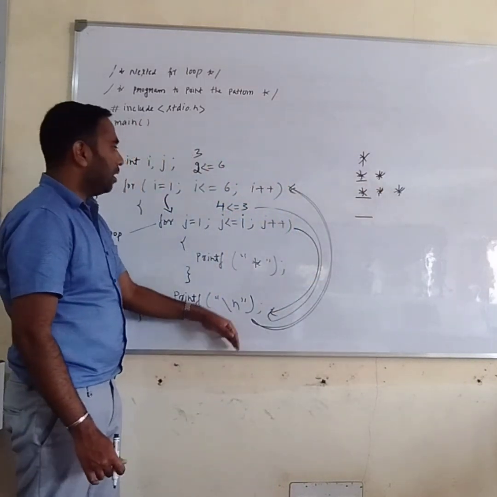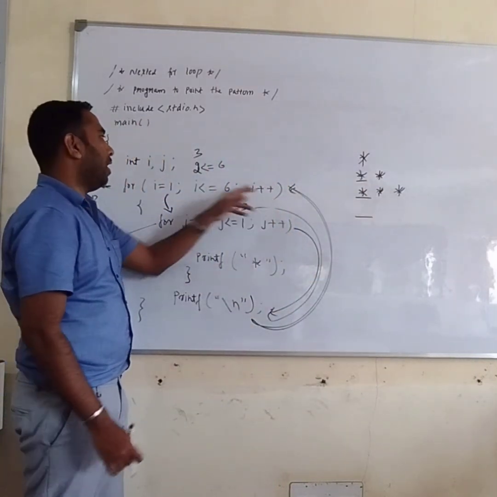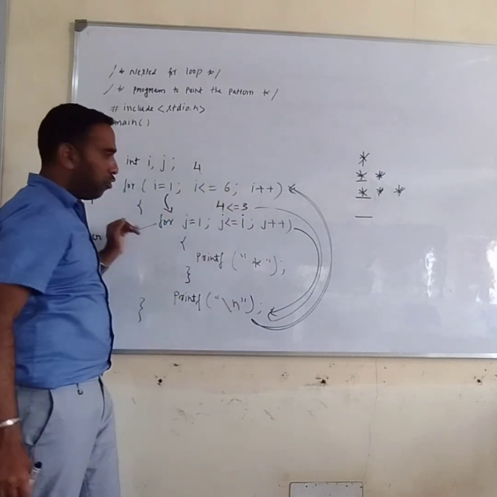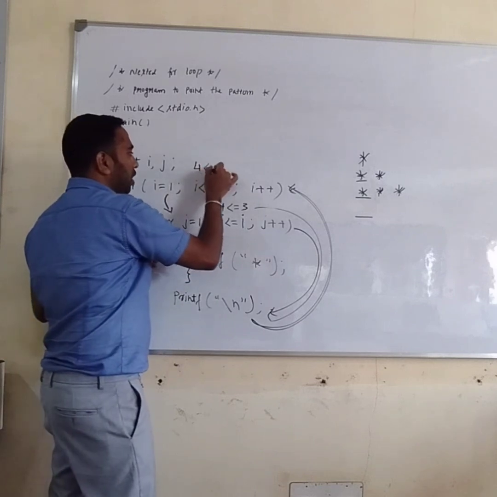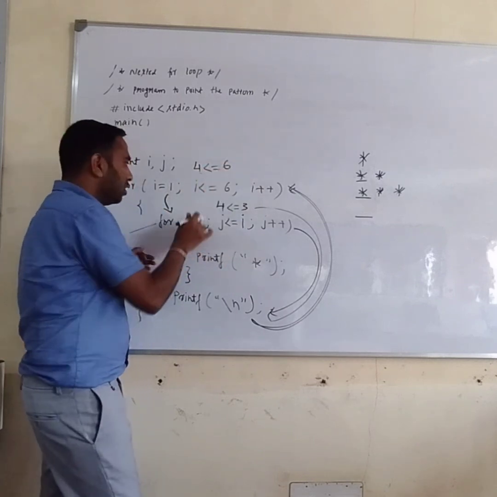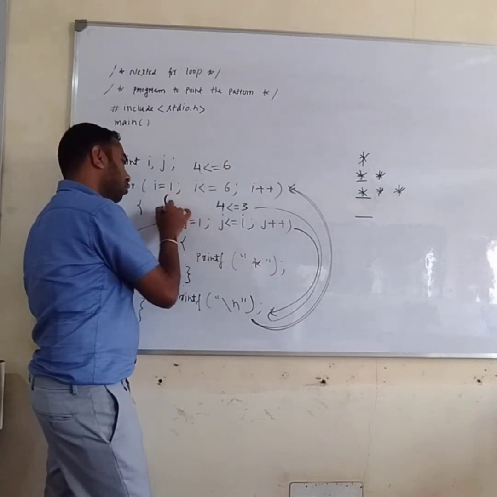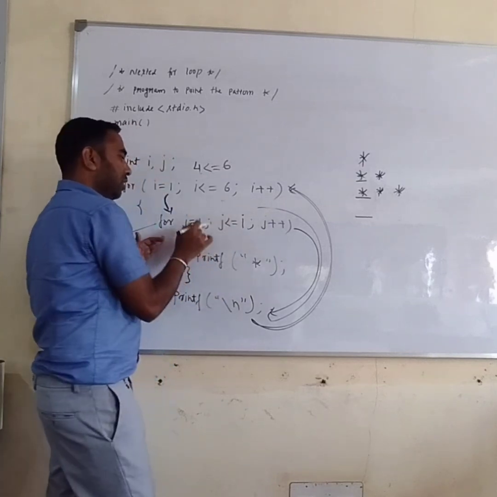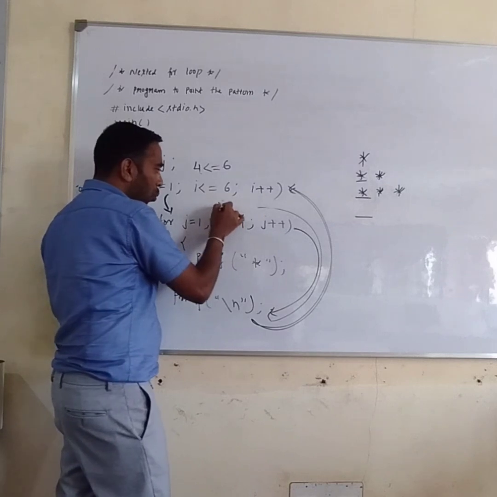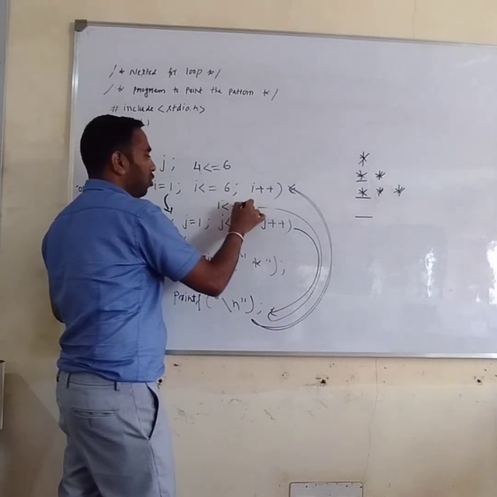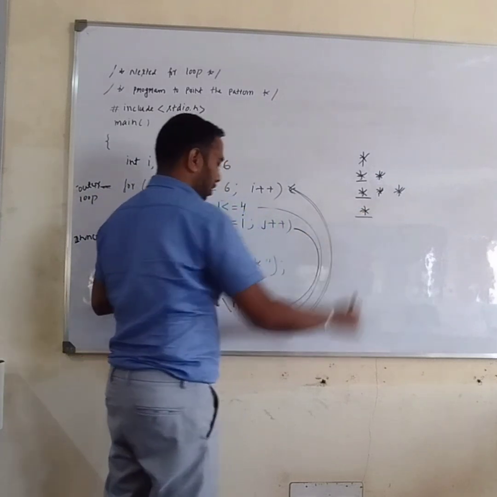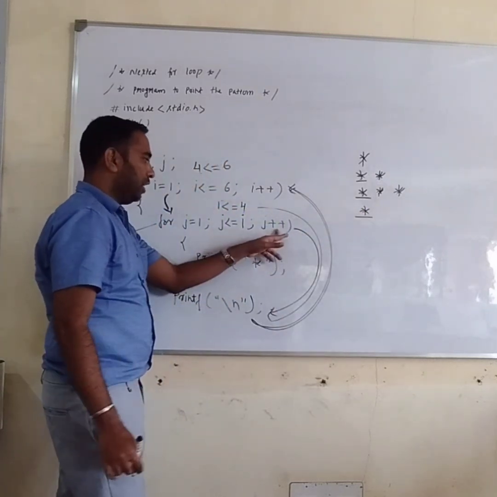Then it will increment the I value. I becomes 4. 4 is less than or equal to 6. Yes. The outer loop comes to the inside J loop. It checks the condition. J becomes 1. 1 is less than or equal to 4. Yes. Print star. Then increment J.